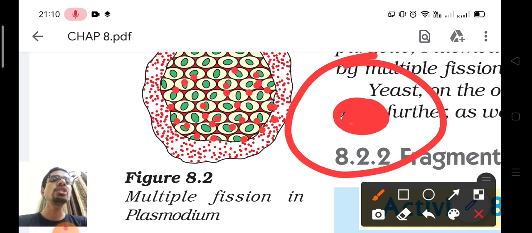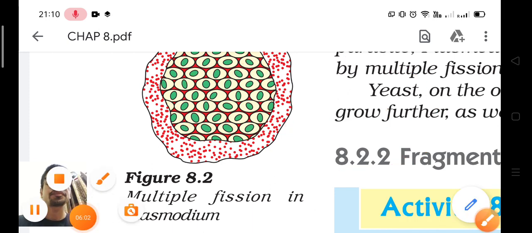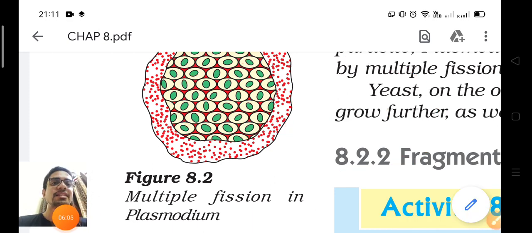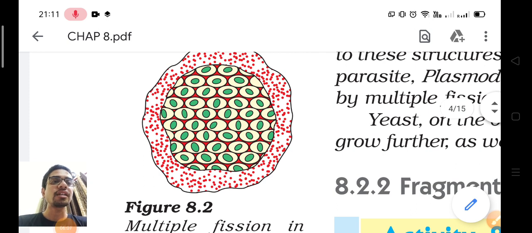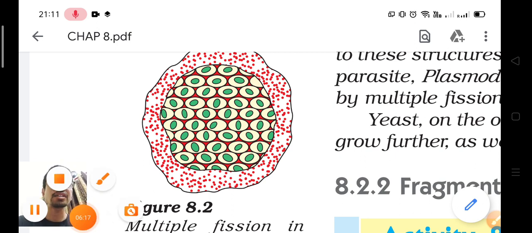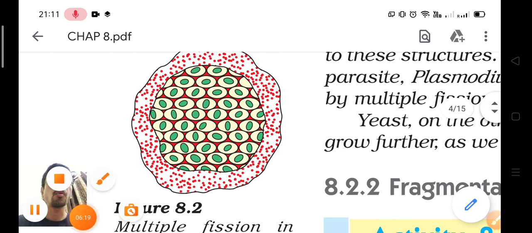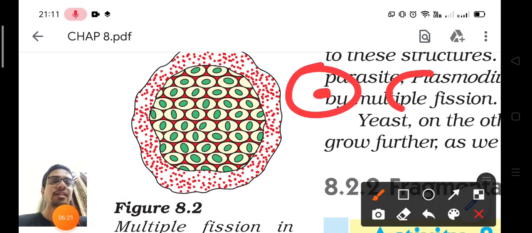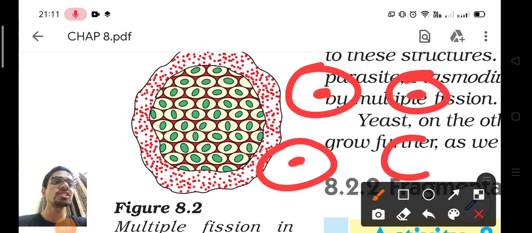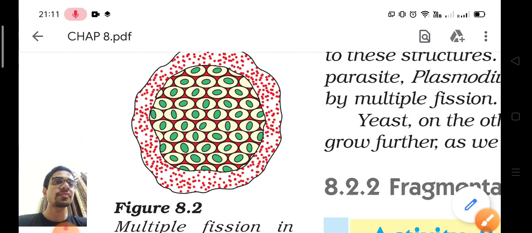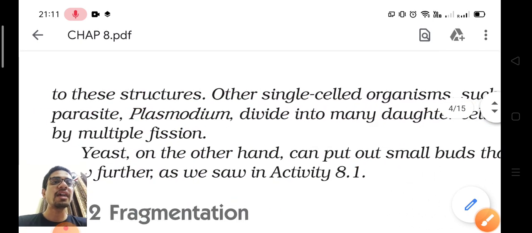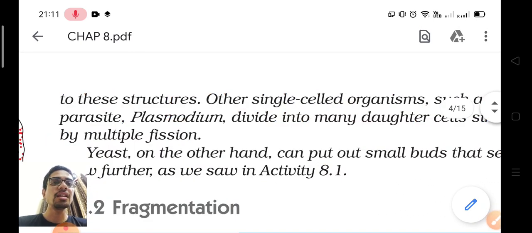After the nucleus divides, the cytoplasm begins dividing, and multiple plasmodiums are generated with one nucleus in each cell. So plasmodium divides into many daughter cells by multiple fission.